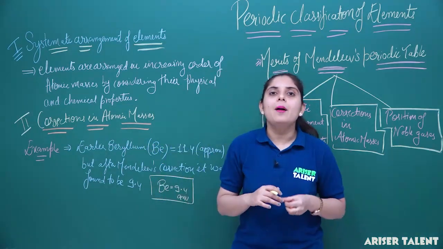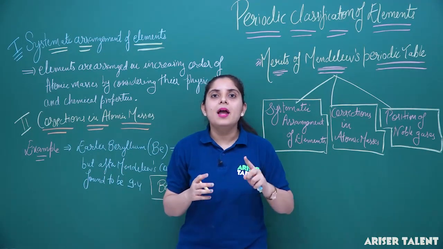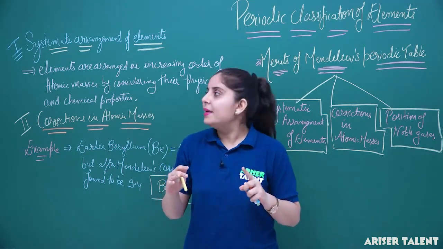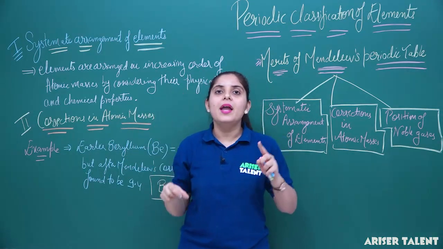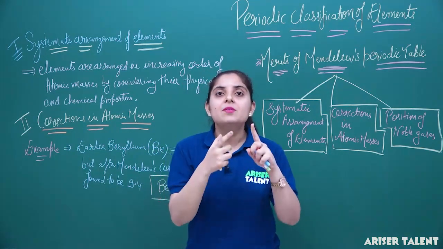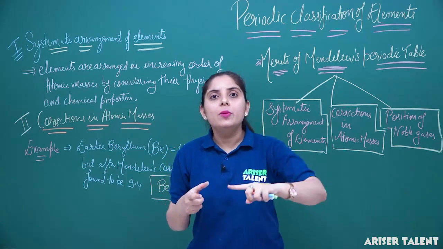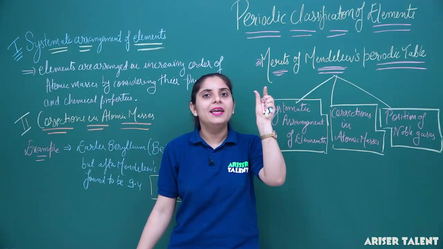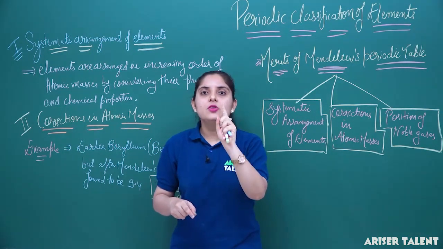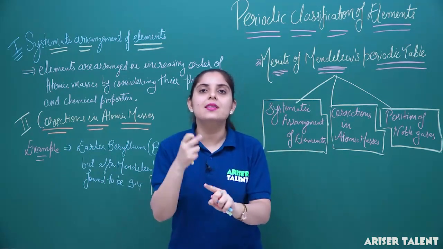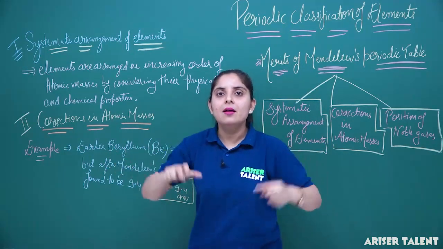Now what happened at the time, certain elements like germanium, scandium and gallium had not been discovered. So Mendeleev left a space in the periodic table, and he named these elements Eka boron, Eka silicon, Eka aluminium. What does it specify? Eka is a Sanskrit word which means one. So he left some spaces in the periodic table, so when the elements were discovered, they could be placed in the periodic table.